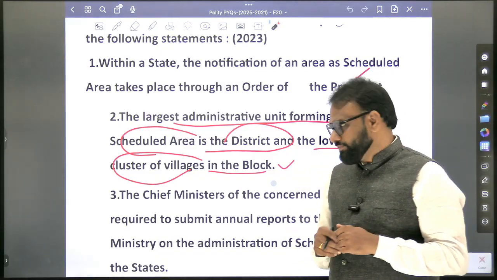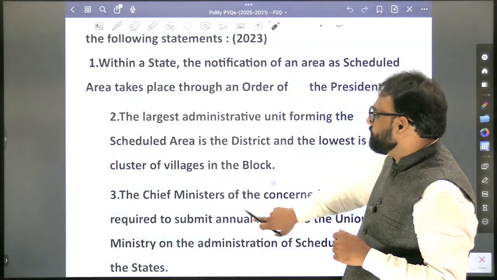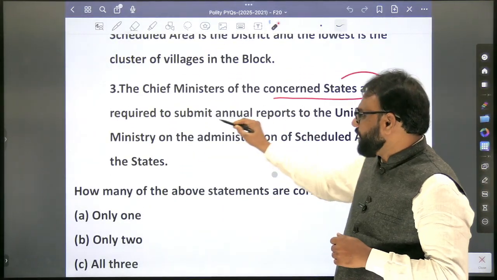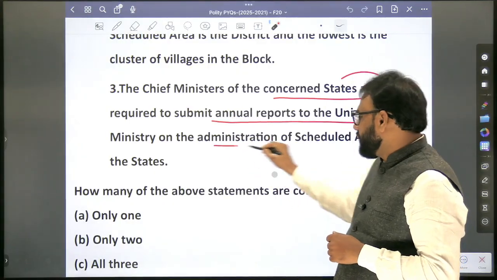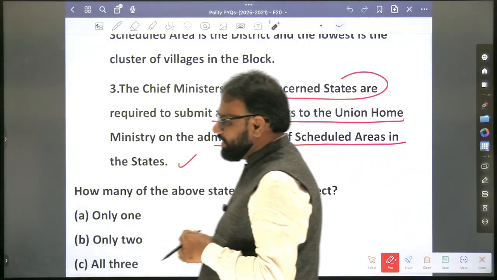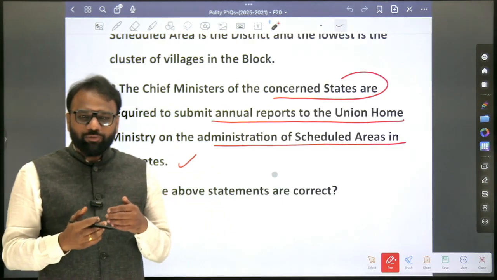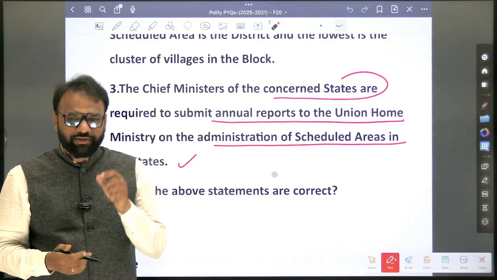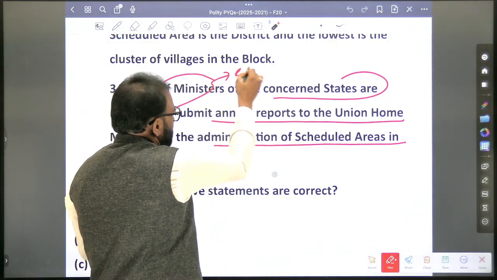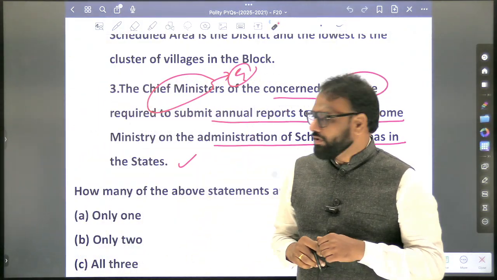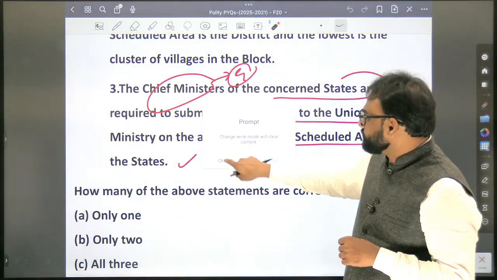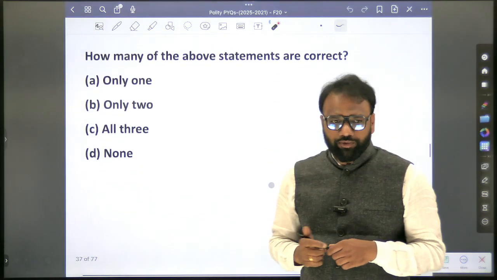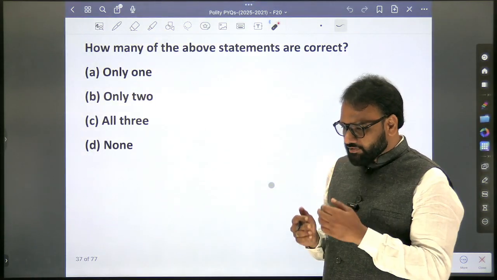So scheduled areas are dealt with by which schedule? 5th Schedule. The chief ministers of the concerned states are required to submit annual reports to the Union Home Ministry on the administration of scheduled areas in the states. No doubt, the state has to submit some kind of reports to the central government. But when it comes to the state government, which term will be used? It will be governor. So hence the third one is wrong. So what's the answer? The first one was correct, the second too, so only 1 and 2.